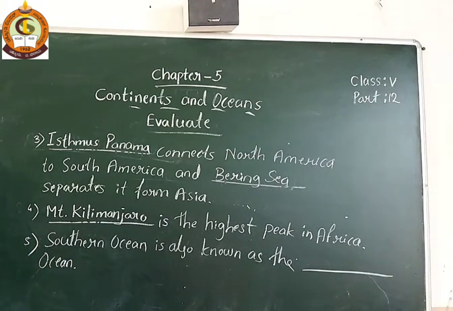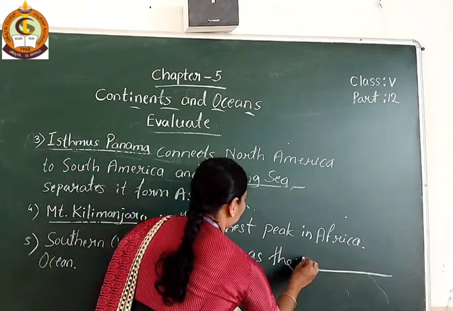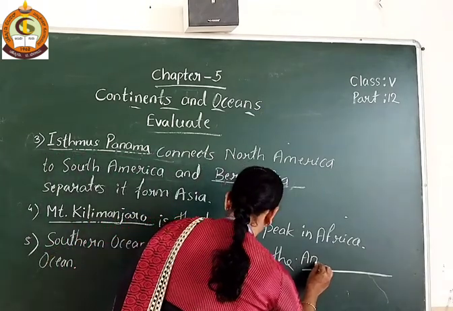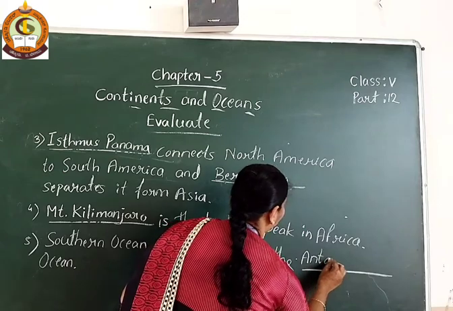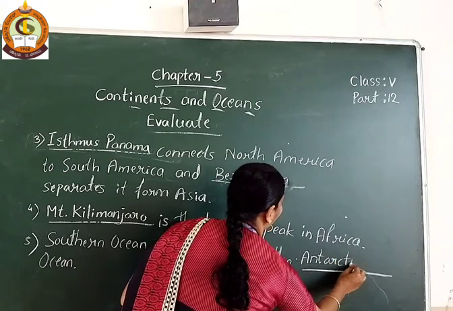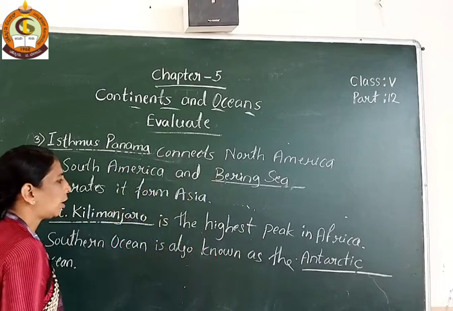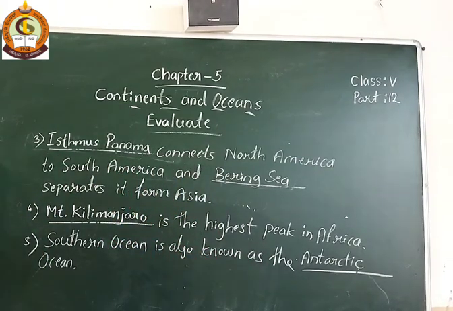Southern Ocean is also known as the dash Ocean. So the answer is Antarctic Ocean. Okay students? Part A, fill in the blanks, is over.